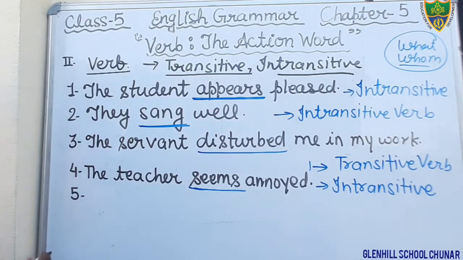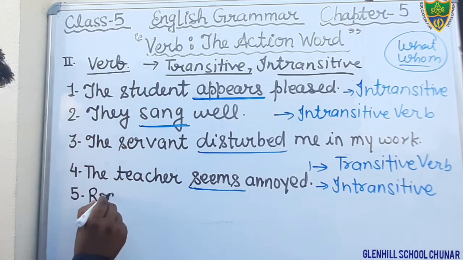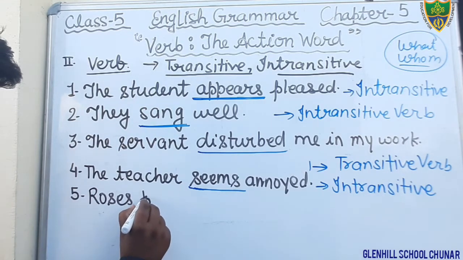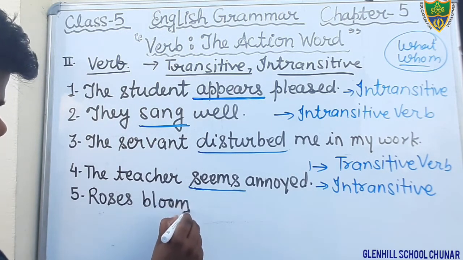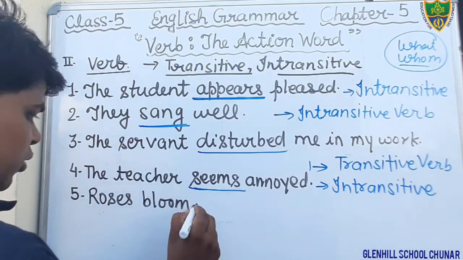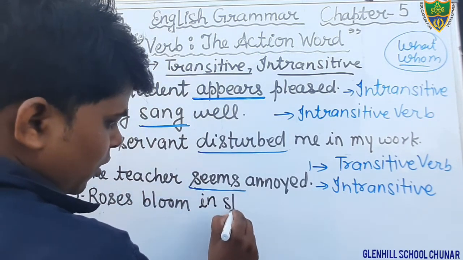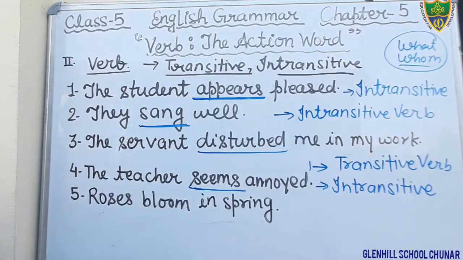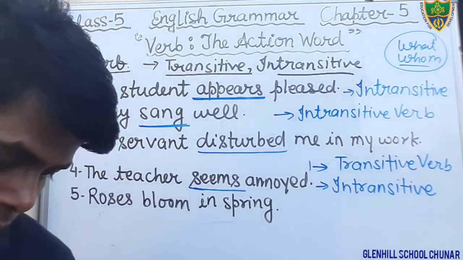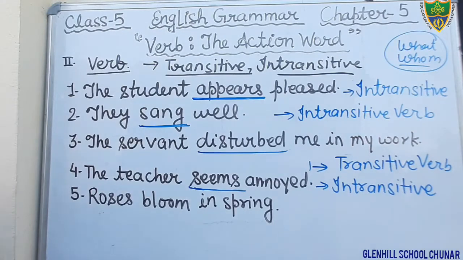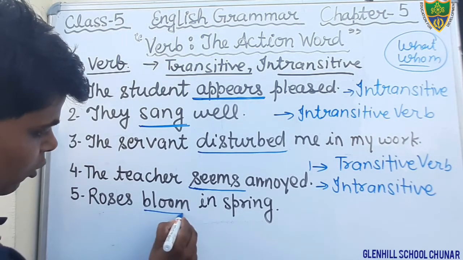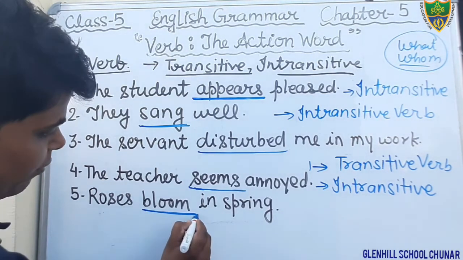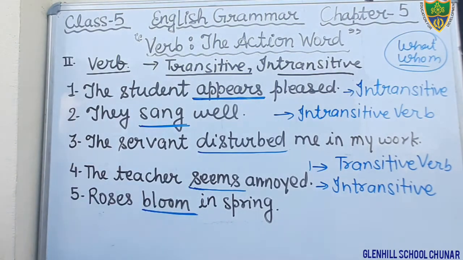Roses bloom in spring. S-P-R-I-N-G. Roses bloom in spring. Okay? Here the word bloom is the verb. So underline it first. And now we will try to make the question by using what and whom.